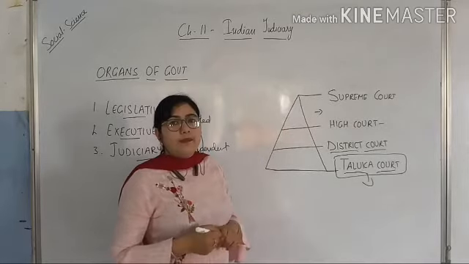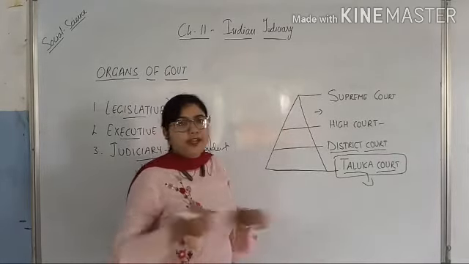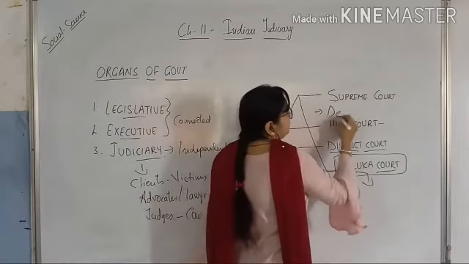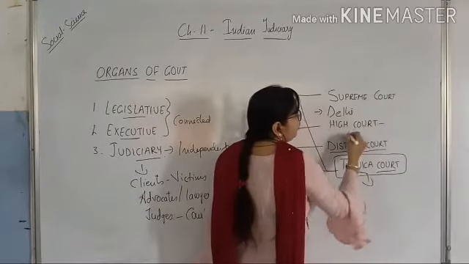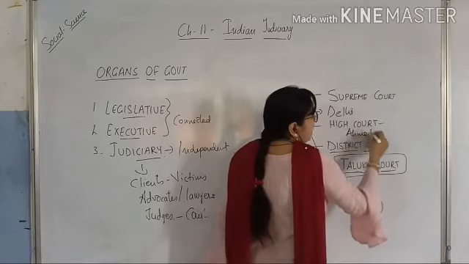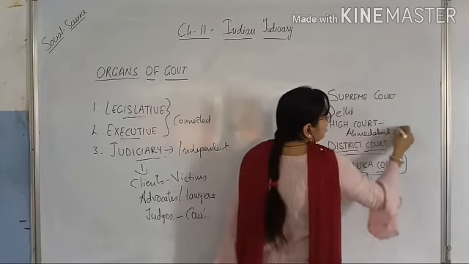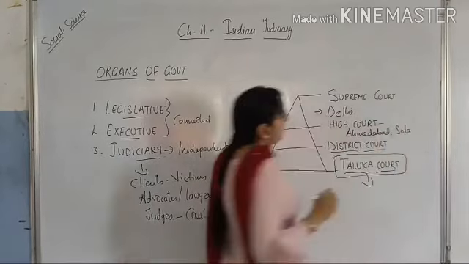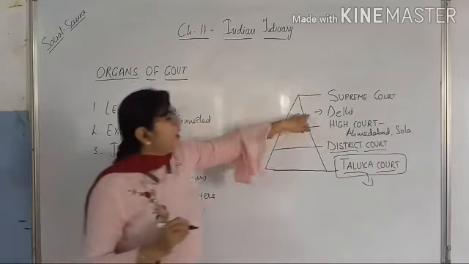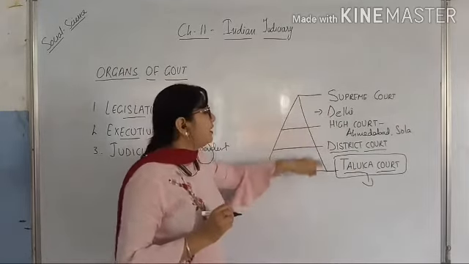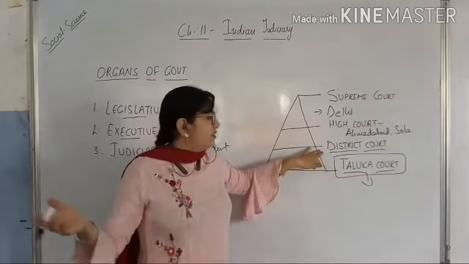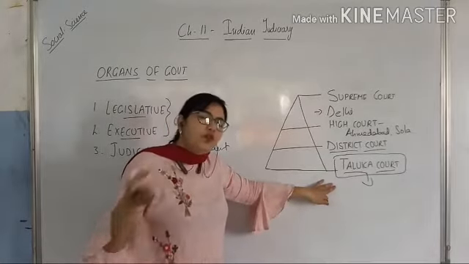You may also remember, where is our Supreme Court located? It is located in Delhi. And where is our High Court located? It is located in Ahmedabad, Solar. District courts are in all different districts and Taluka court is at the level of all talukas.